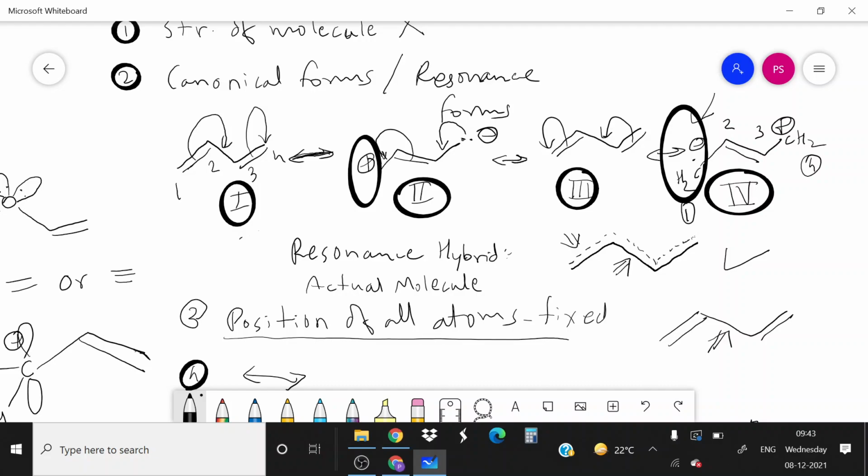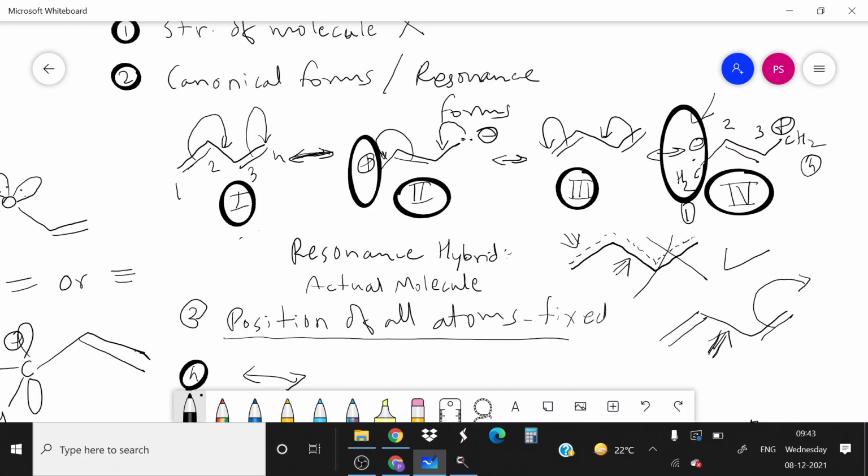Okay, but while writing the reaction, the actual molecule is of no use, because while writing the reactions we have to show the movement of electrons, and to show the movement of electrons we should choose the appropriate canonical form, that is the most stable canonical form. Then only we can show the movement of electrons in organic reactions or in chemical reactions.